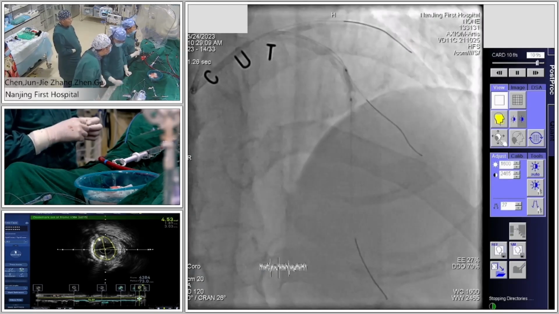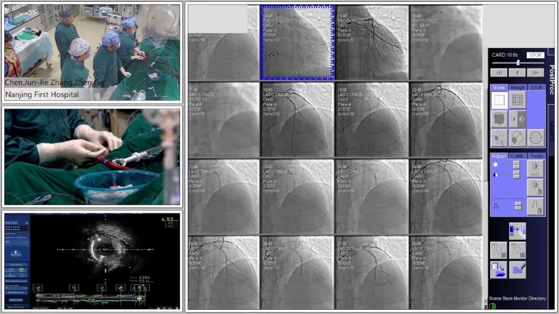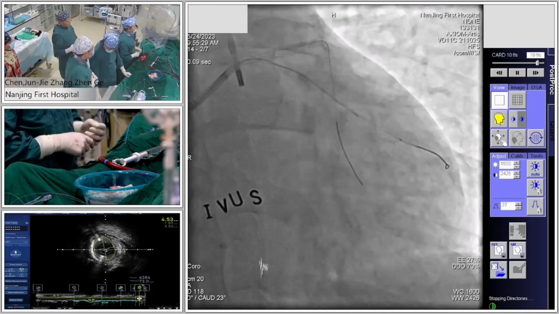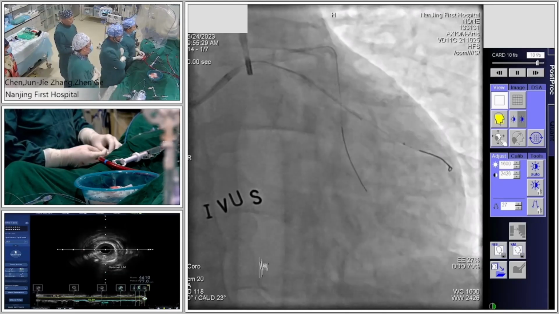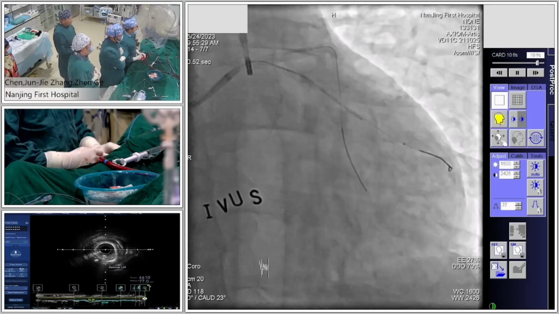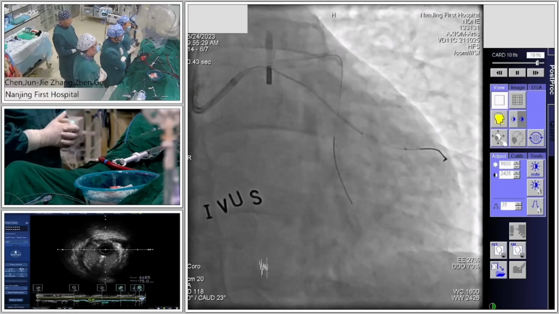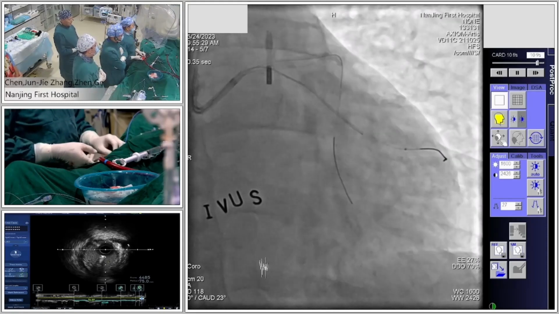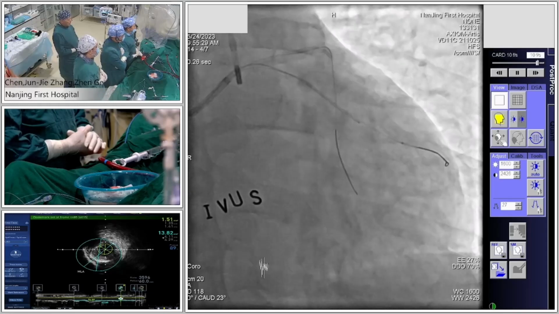Because time is limited, I already did some steps. I think, Dr. Ge, you can stop right now. Okay. Because the patient is pretty young, and the patient's family refused surgical bypass. This is a very common thing in China, not only in China, also in Asian countries. I think it's not rare.